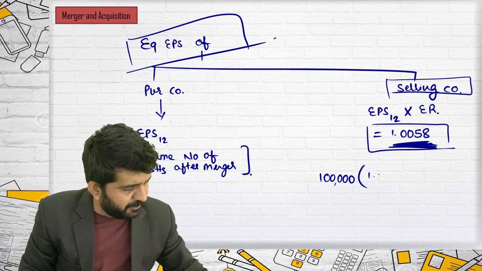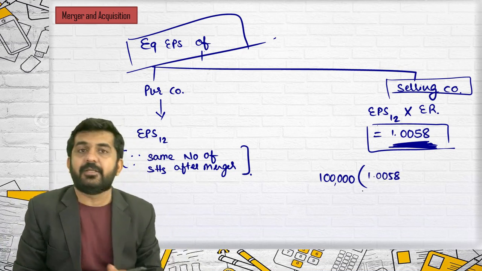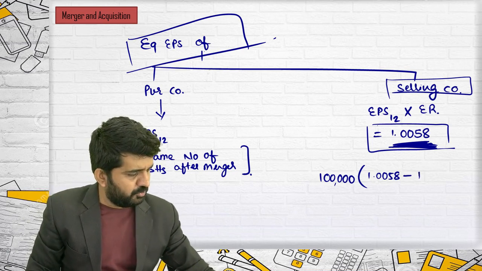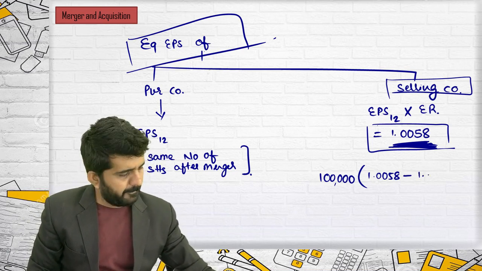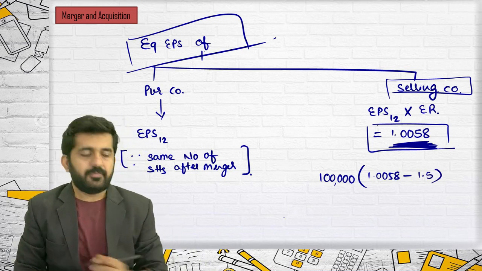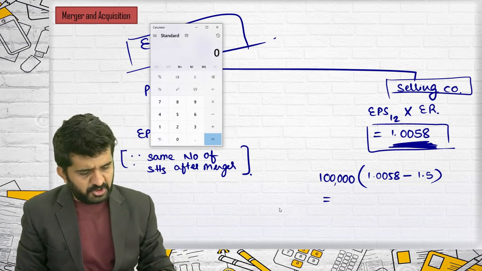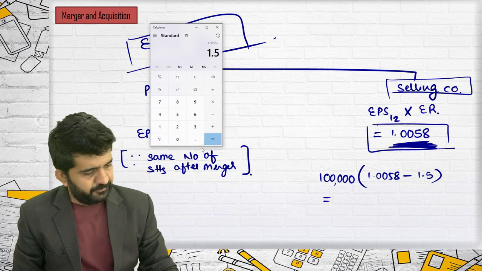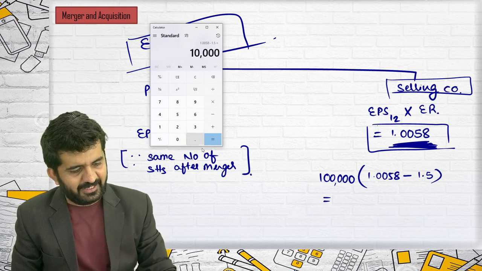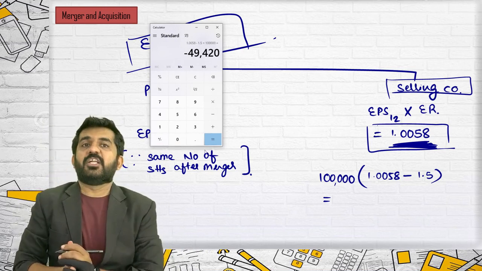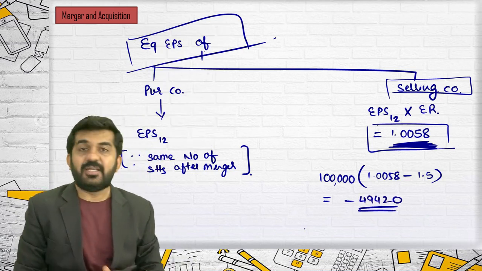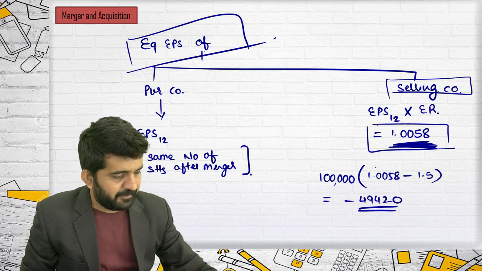What is equivalent EPS? 1.0058. What was my old EPS, Mac? You just spoke. It is 1.5. Then what is my loss? 1.0058 minus 1.5, multiplied directly by 1 lakh. It is minus 49,420.